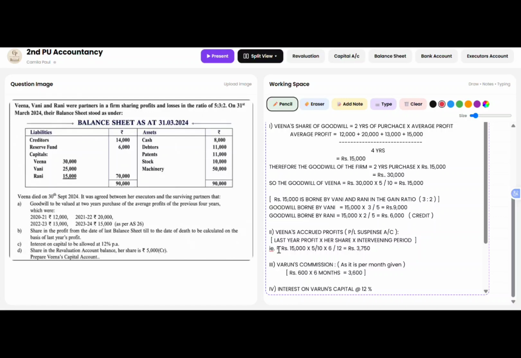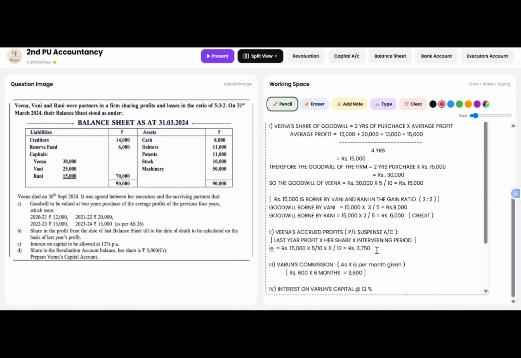So we have to provide a share of profit for the deceased partner for the intervening period. So that is Veena's share of profit will be rupees 15,000 into the intervening period 6 by 12 into her share, that is 5 by 10, which will be 3,750.